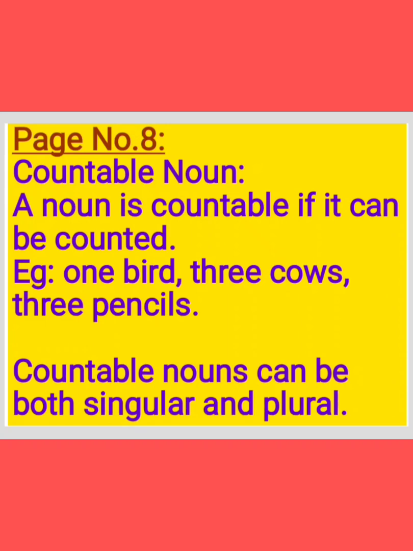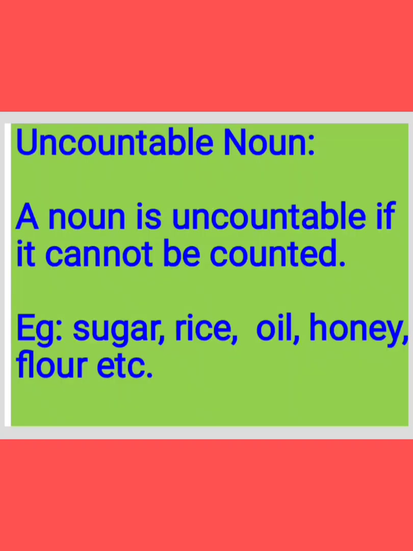And children, countable nouns can be both singular and plural. So we can write singular and plural forms for them: cow, cows, bird, birds, pencil, pencils, bottle, bottles. We are able to count, no? So that is a countable noun, which we are able to count in numbers.